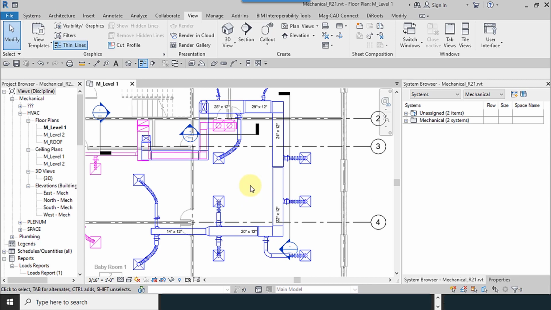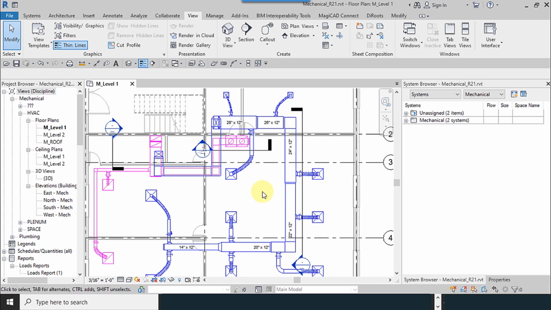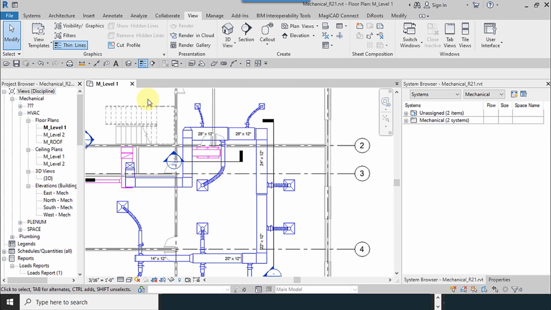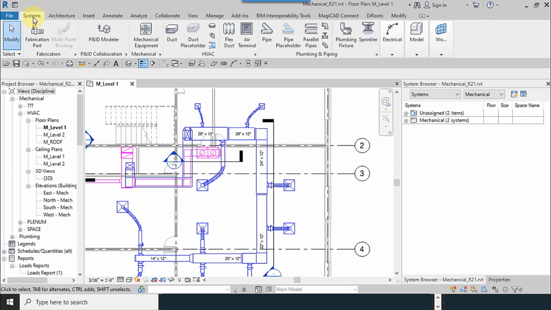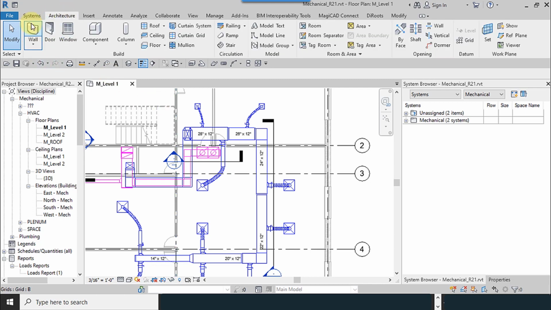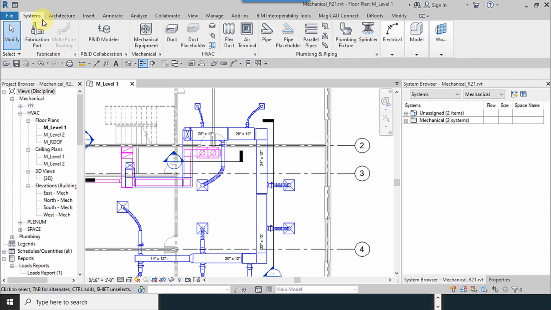For modeling the family, we have to know which category the family belongs to. We have three categories: system family, nodal family, and modeling family. System families are like ducts, pipes, or architectural elements like wall, ceiling, floors, and objects like this.